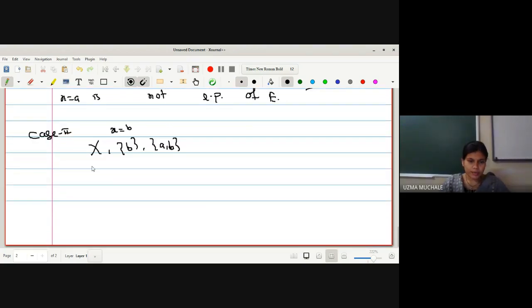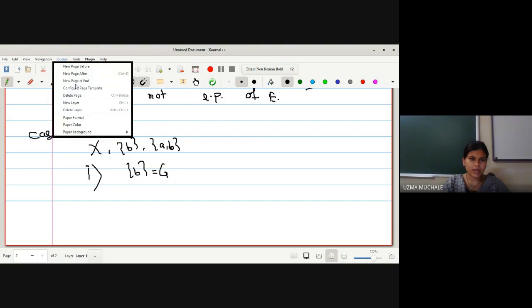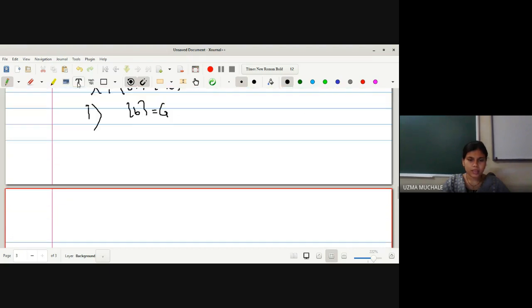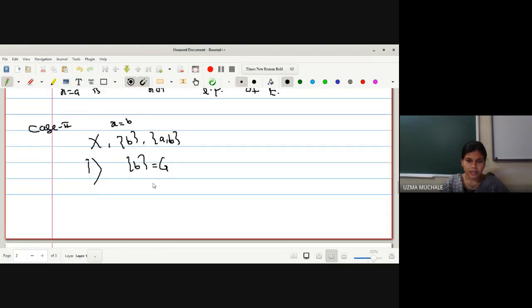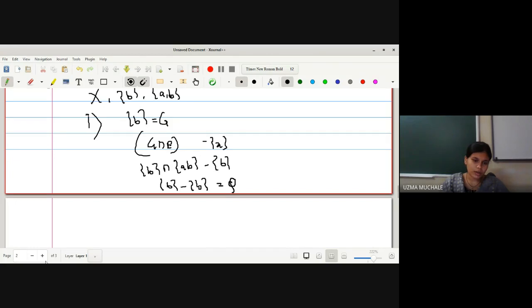Now we will select the open set. First open set is the singleton B, G, because for X it is true. For X we are getting the result as non-empty. So that's why we will select G equal to singleton B. G intersection E minus singleton X, which is nothing but singleton B intersection with AB minus x. What is x in this case? It is b. The intersection of b with AB is b, minus b. So it is empty, and hence directly we can say that x is not a limit point.